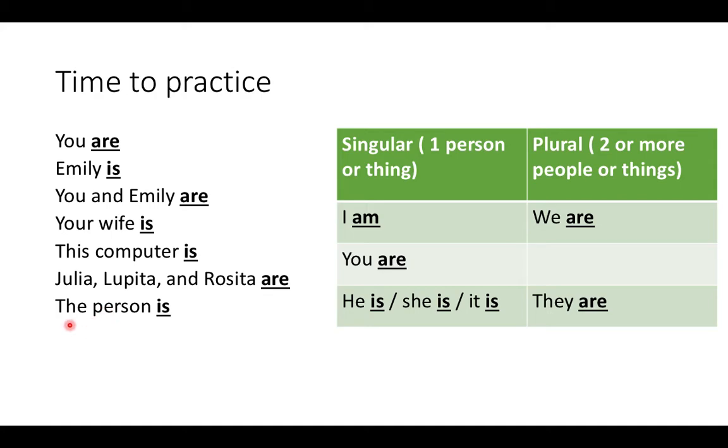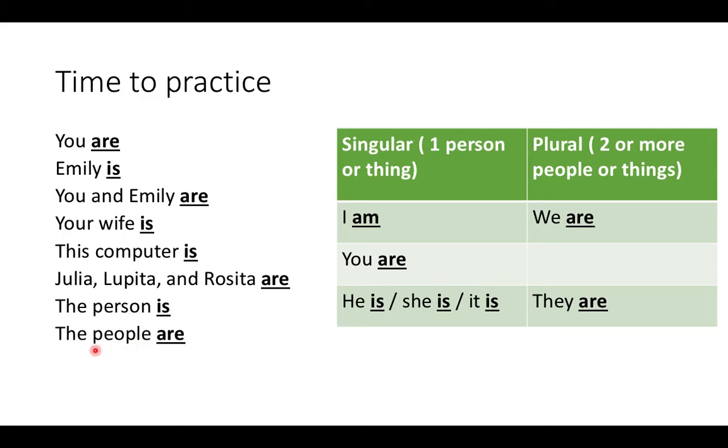This one says the person is. The word person is singular. We're talking about one person. The person is. Since it's singular, we use is. When you say the people, the word people means more than one person.